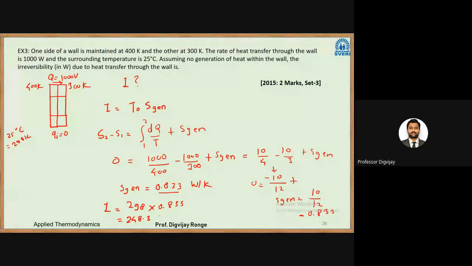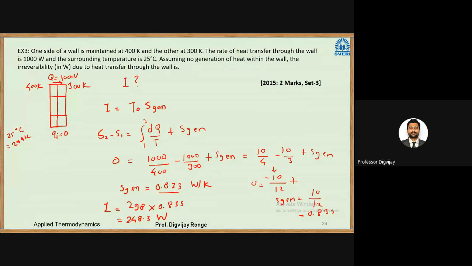That will be right. This is the amount of irreversibility, and if you subtract that from the input energy, we can calculate the available energy.